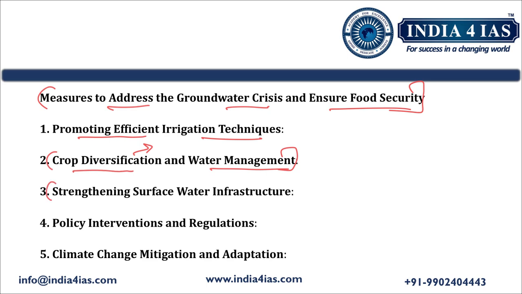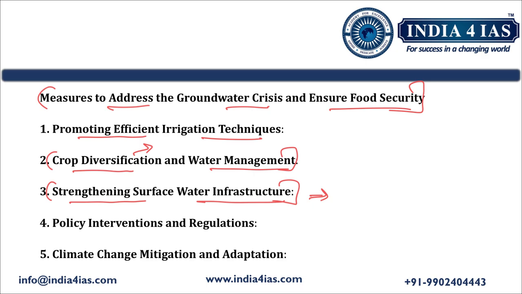The third point is strengthening surface water infrastructure. If we provide more surface water infrastructure, farmers will rely on it, like rainwater harvesting and canal irrigation, instead of going for groundwater extraction. So this will lead to an increase in the groundwater table.